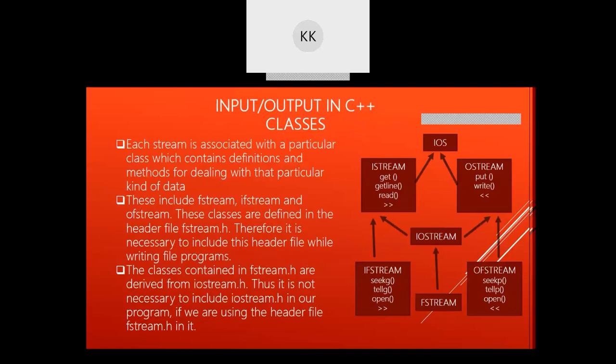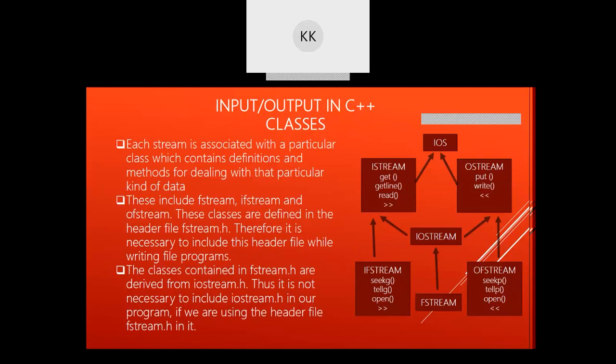These are the structure of classes. So base class is your iOS base class. The basic part you need to remember is, whenever you want to use files, you can use the header files, either fstream, ifstream or ofstream.